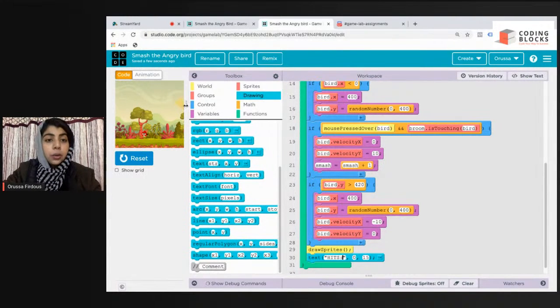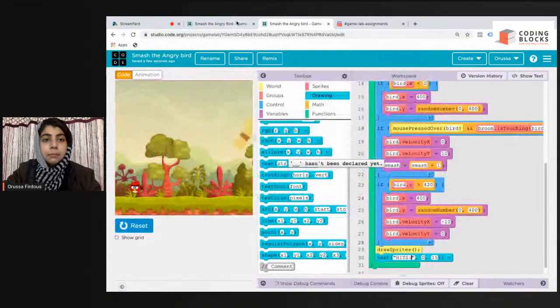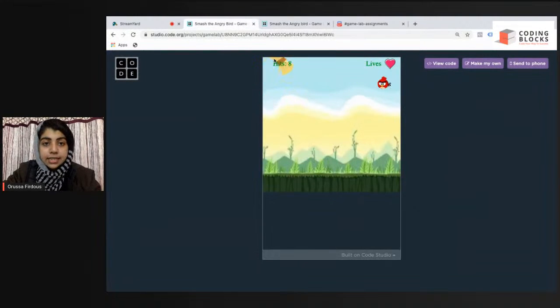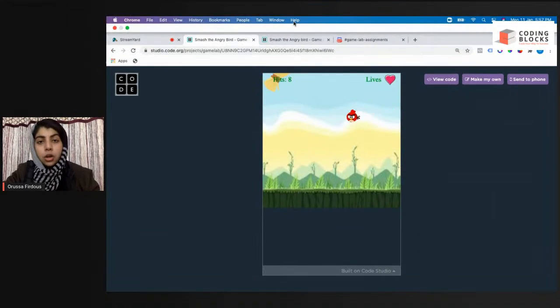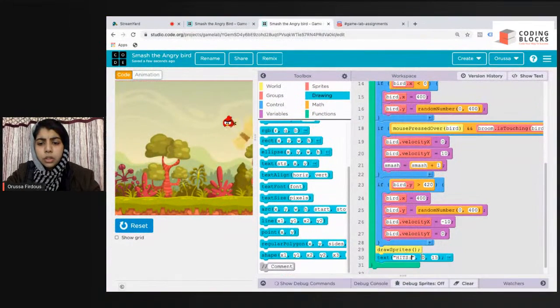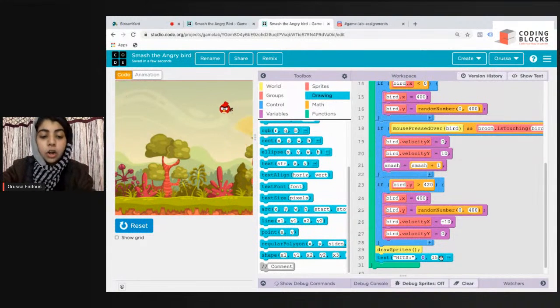And I want to, as you can see in the game that I made, I have made this hits here. So I'm going to give you the coordinates. You can write it anywhere you want: in the bottom, in the top left corner, in the top right corner, anywhere. The coordinates I have chosen are 30, 25.